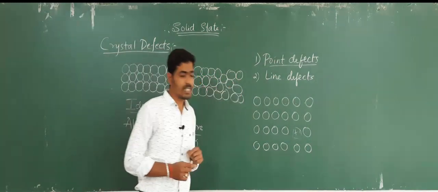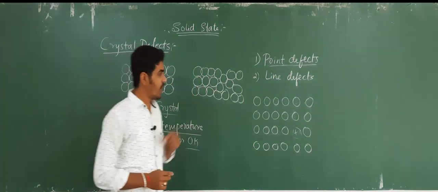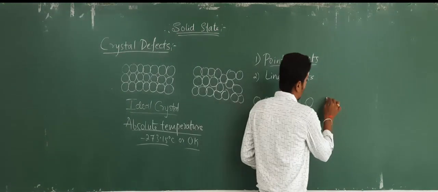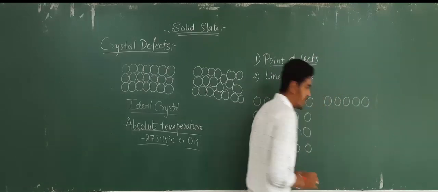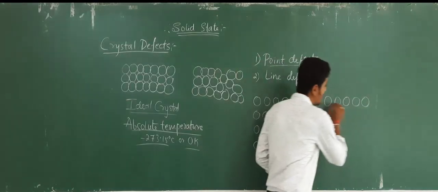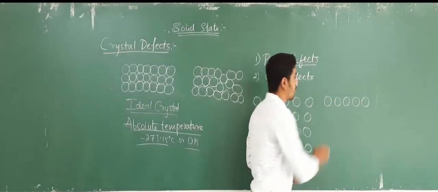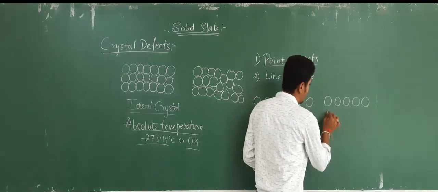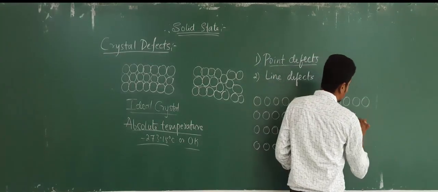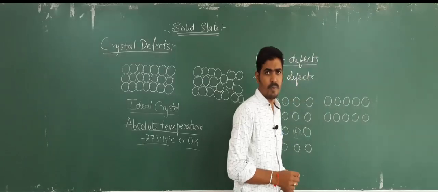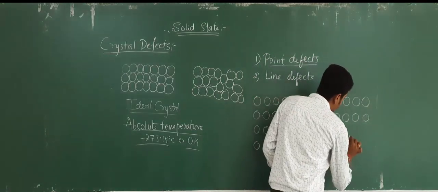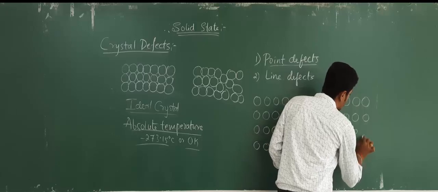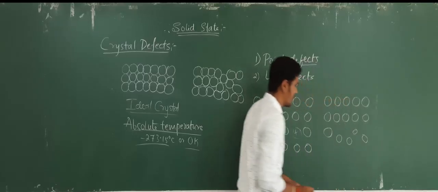Then the second one is line defects. So again consider the arrangement of particles in a solid. This one is one line, or a row, and this is another row. In the third row, I will represent the arrangement of particles in this manner.